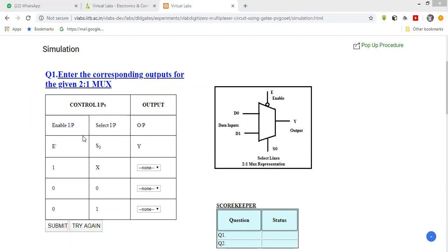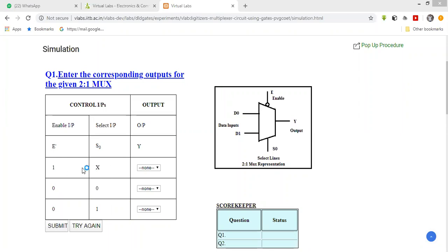Now enable. It is a strobe for the enable purpose, to start the operation of this block, this IC, the 2 to 1 multiplexer. There is an enable pin, and enable is always active low. It must be 0, active low. Enable for multiplexer and demultiplexer is active low. You have to connect that pin to the ground, to the earthing. Select inputs can be don't care conditions. I think all of you know, for a don't care condition, we can consider it either 0 or 1.